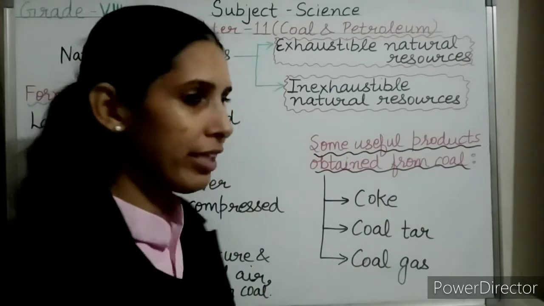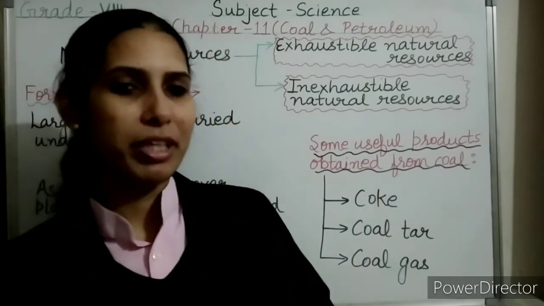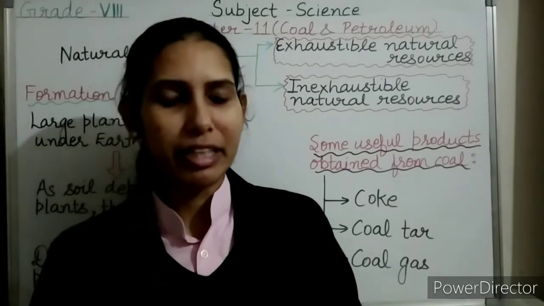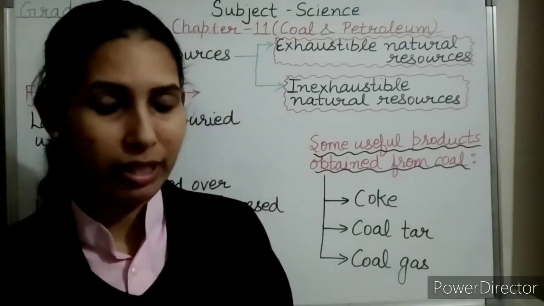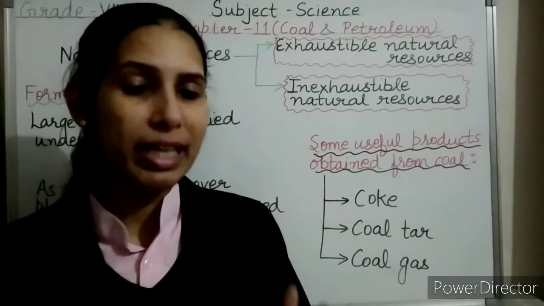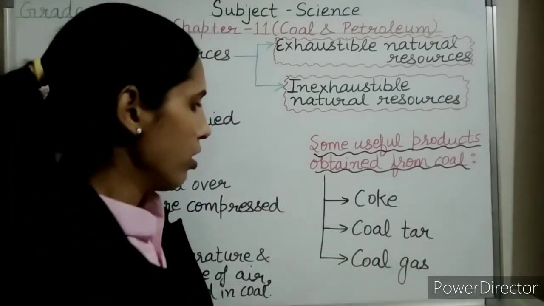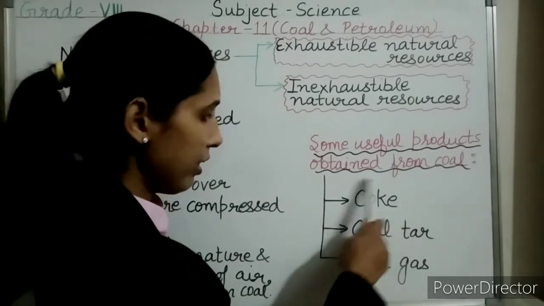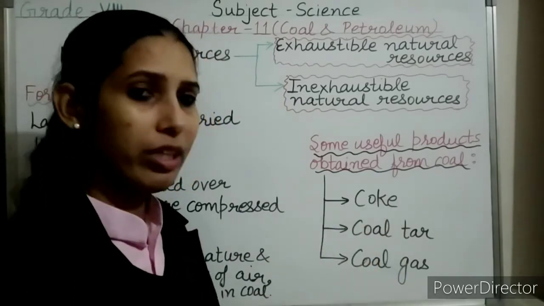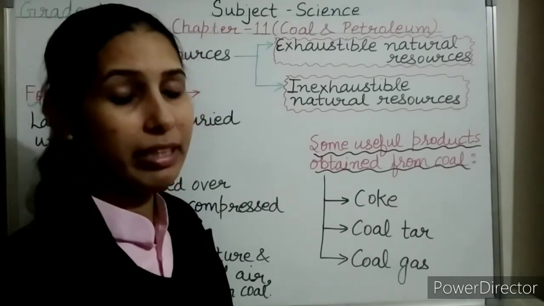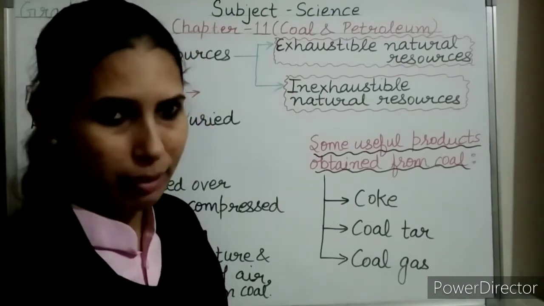It is considered a better fuel as compared to coal because it is a cleaner fuel and it produces a large amount of heat energy as compared to coal. It is considered a pure form of carbon because it contains more than 90% carbon.